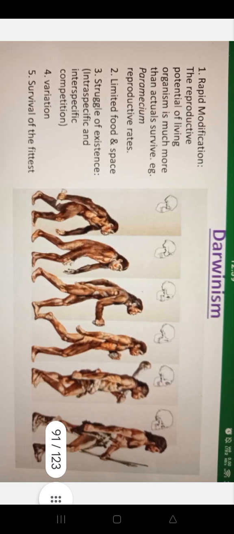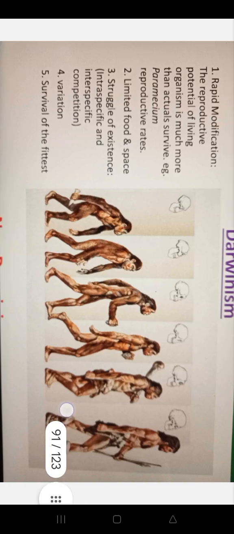Darwinism. Rapid multiplication: the reproductive potential of living organisms is much more than actual survival. Example, Paramecium reproductive rates. Then limited food and space. Struggle for existence: intraspecific and interspecific competition. Then variation. Survival of the fittest.